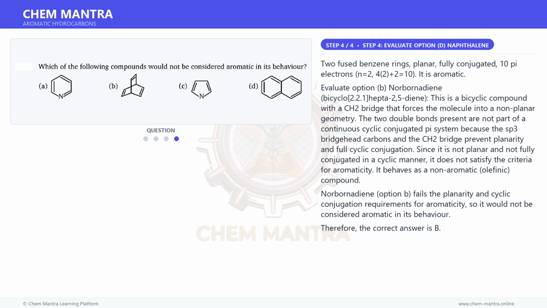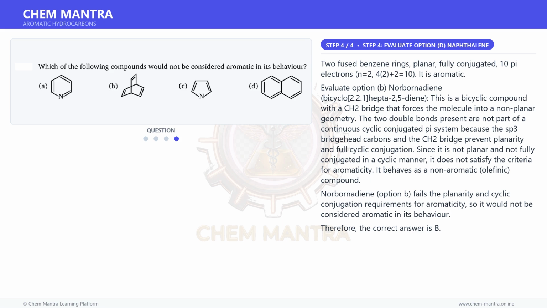Evaluate option B, norbornadiene, bicyclo[2.2.1]hepta-2,5-diene. This is a bicyclic compound with a CH2 bridge that forces the molecule into a non-planar geometry. The two double bonds present are not part of a continuous cyclic conjugated pi system because the sp3 bridgehead carbons and the CH2 bridge prevent planarity and full cyclic conjugation.